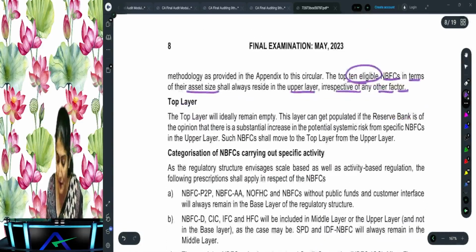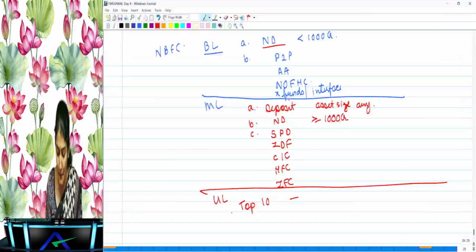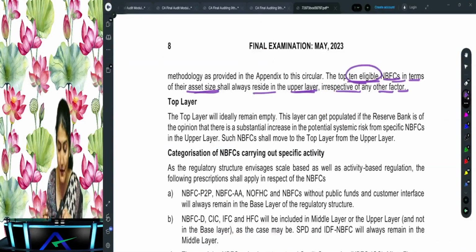So the top 10 in terms of their asset size will always reside in the upper layer irrespective of any other factor.